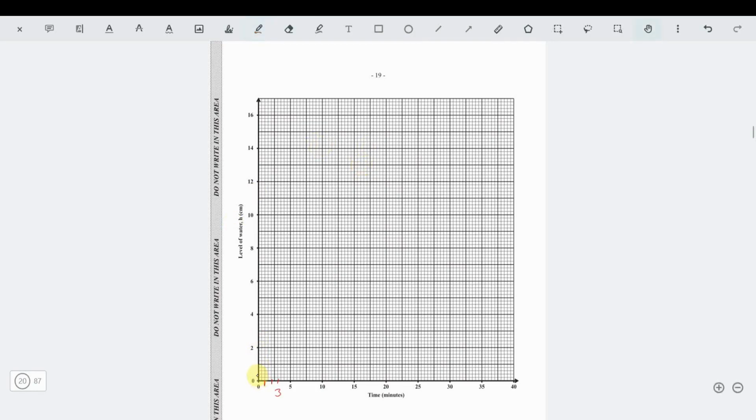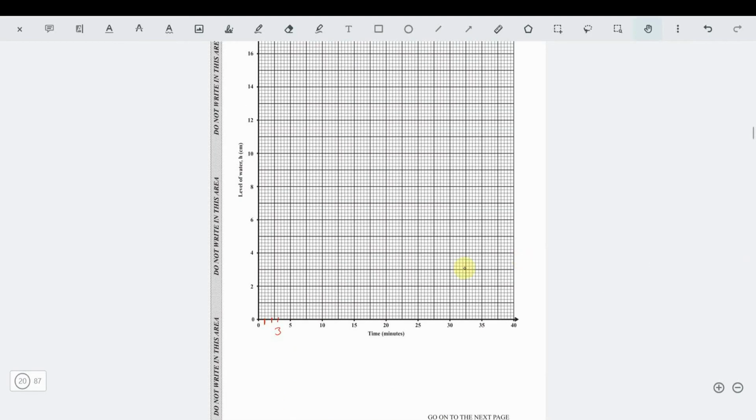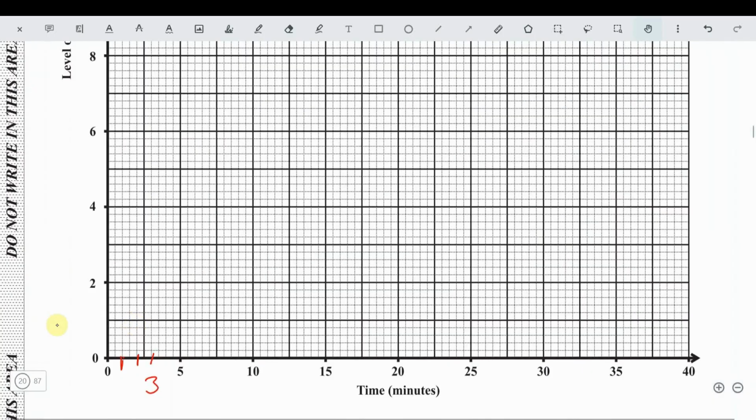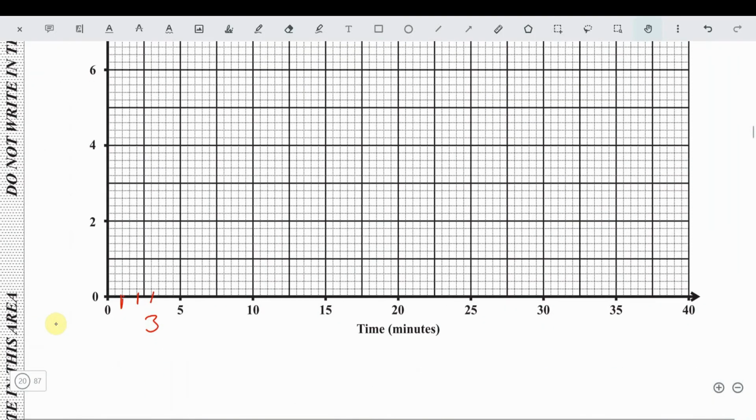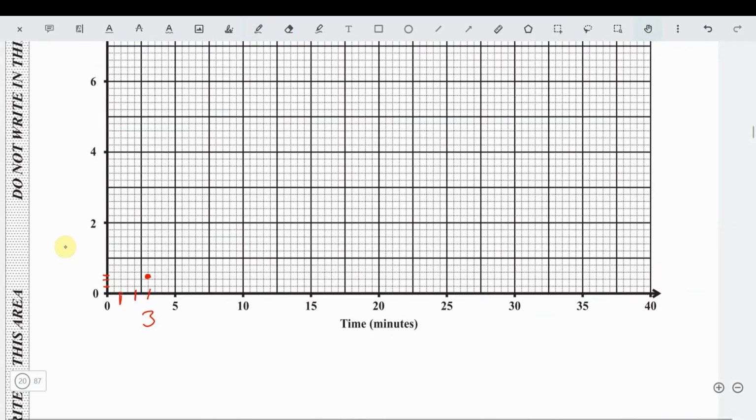Now on the y-axis, looking at it, we're going up 1, 2, 3, 4, 5. So each is 0.2. Let me zoom in so you can see what I'm saying. On the y-axis scale, as you can see right here now, 0.2, 0.4. So 0.5 would be in between. 0.5 is therefore somewhere here. So I'm using red points. Alright. Now the next point we're plotting